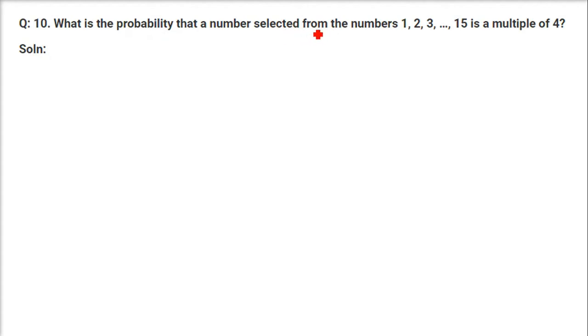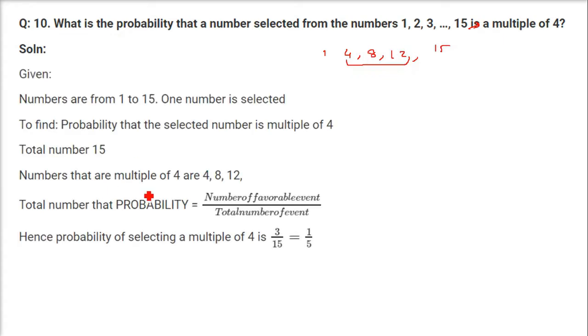What is the probability that the number selected from the numbers 1 to 15 is a multiple of 4? So you just have to write the table of 4. That is 4 ones are 4, 4 twos are 8, 4 threes are 12, 4 fours are 16. But 16 is higher than 15, so we will not take that. So from 1 to 15, these three are the favorable cases. You just count them: 1, 2, 3. And what is the count of the total number of cases?